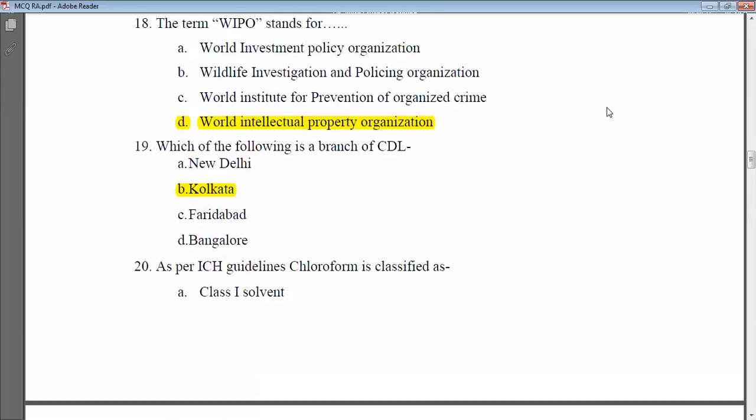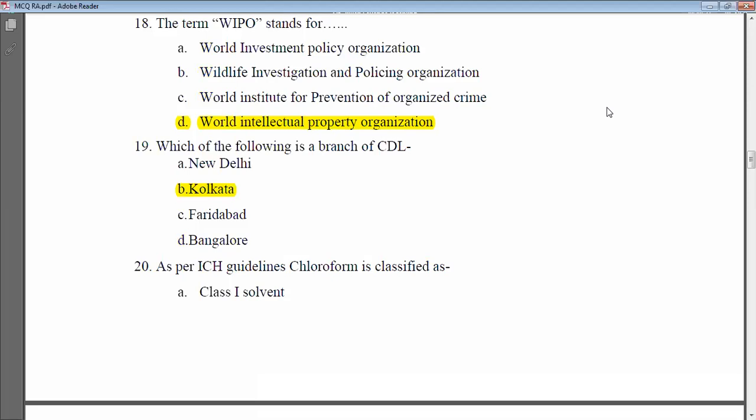Next MCQ is the term WIPO. WIPO stands for, various options. We have to identify the long form of the WIPO. The first option is World Investment Policy Organization.